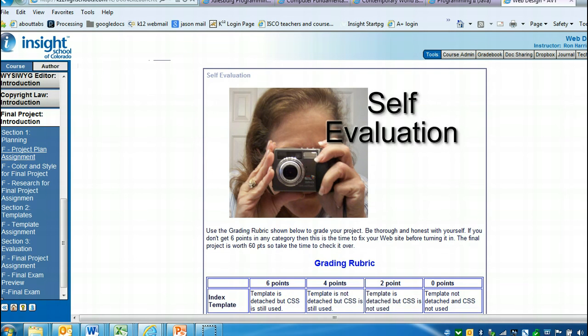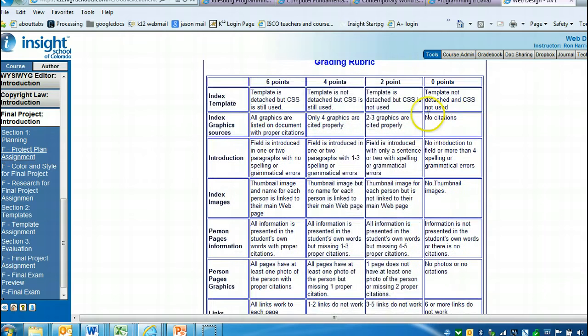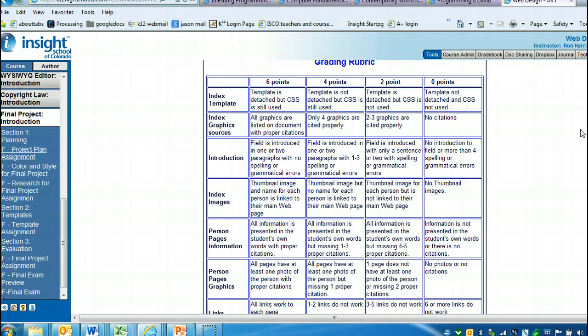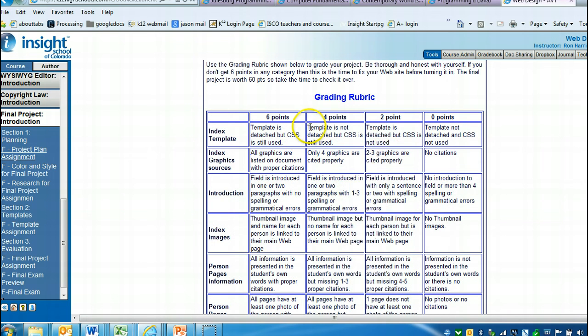Now you do a little self-evaluation, so as you finish your project, here's how you can go in and kind of grade it yourself. And again, don't worry about the CSS, you're not going to get graded on that. Although if you do CSS, I'll probably give you extra credit. So go down here, make sure you're at least in this column, the 4-point column, or in the 6-point column. You have all these things done.